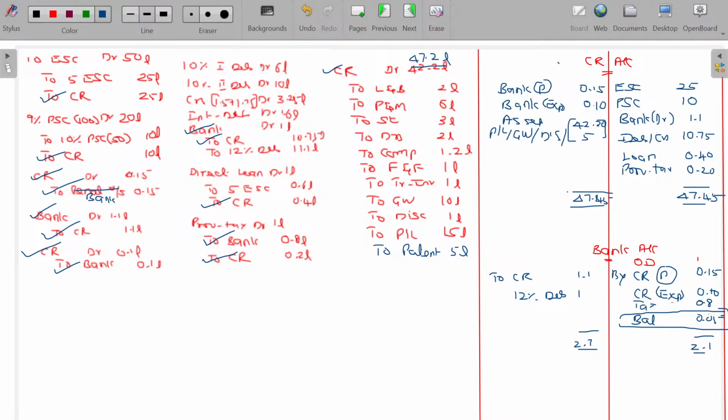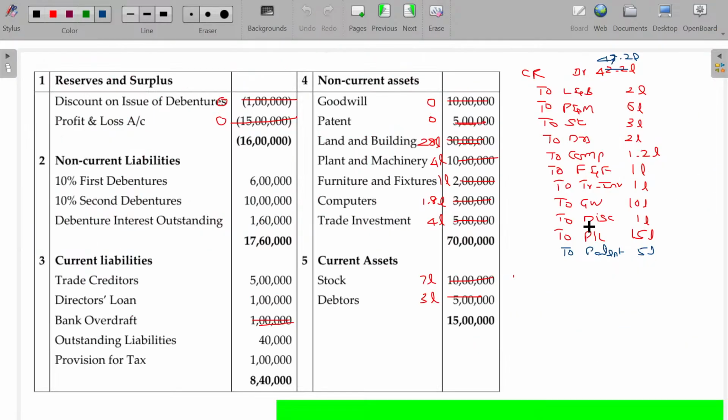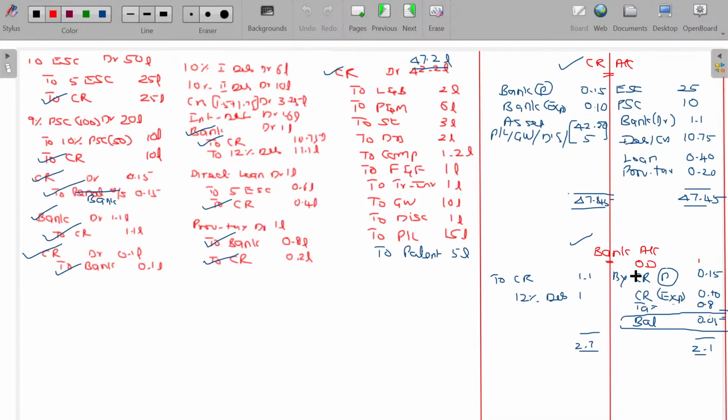Now what happens? We have prepared CR and found it is agreeing. Bank balance we have 5,000. I have to show that here. In current assets, we need to introduce one new account called bank, being 0.05 lakhs. We have posted all these items already. Already we have incorporated all these values. Rest of the things are going to be incorporated now. Those unticked are already adjusted in the concerned asset account.